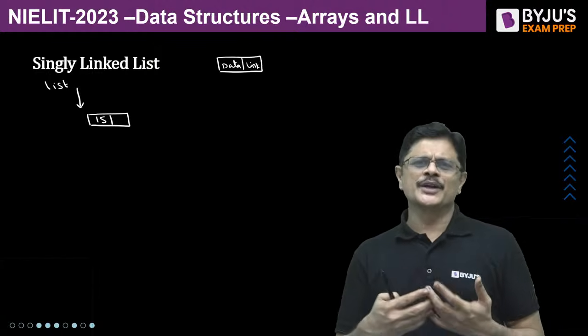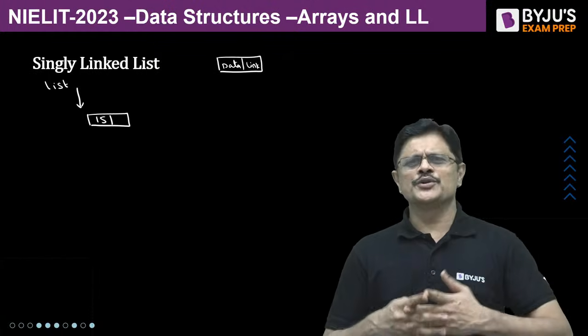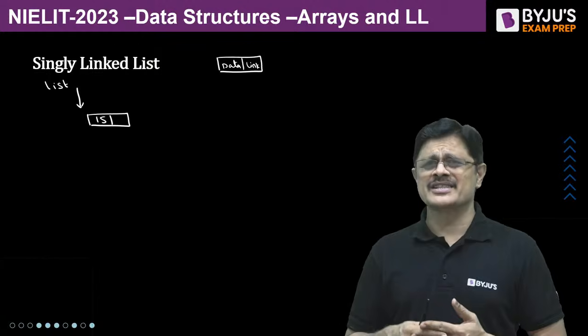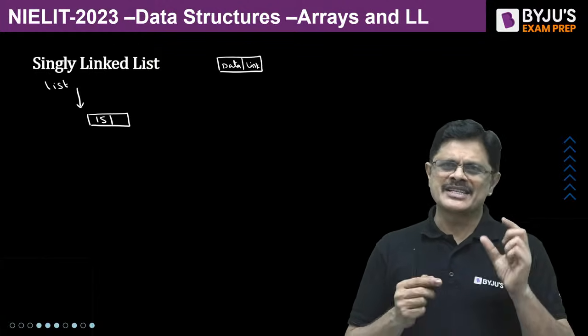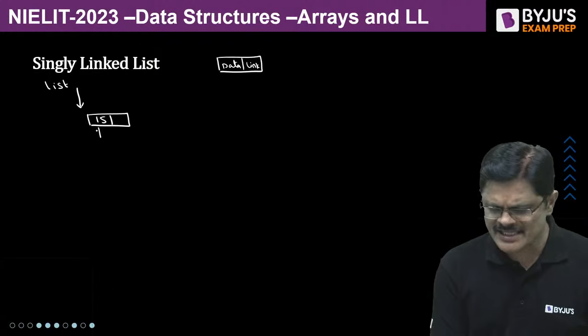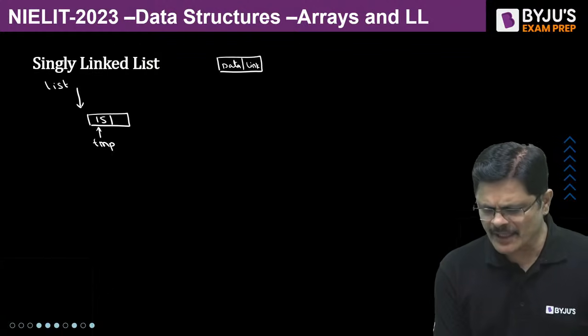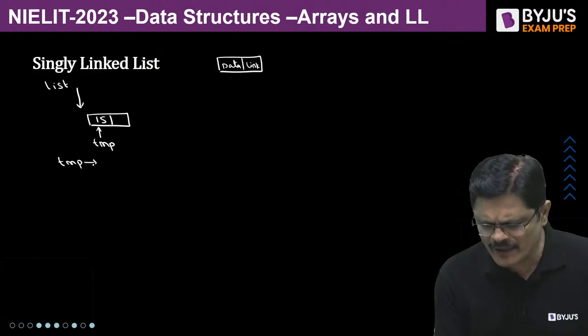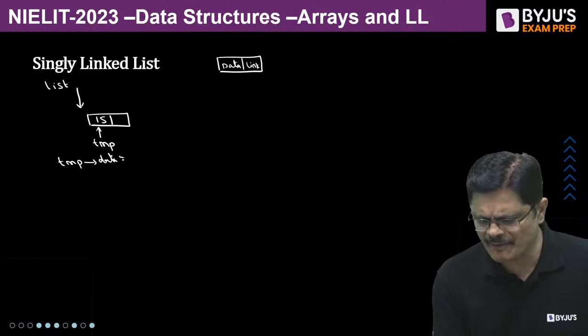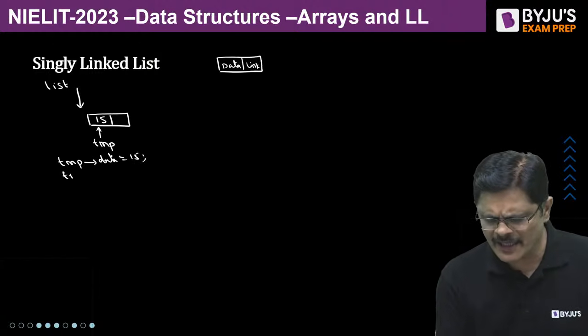Once you create a new node, a temporary node, using dynamic memory allocation functions like malloc, you can update the data field. Suppose you call this node TMP. TMP data is equal to whatever value you want, maybe 15. Then TMP link, initially you can keep it null.